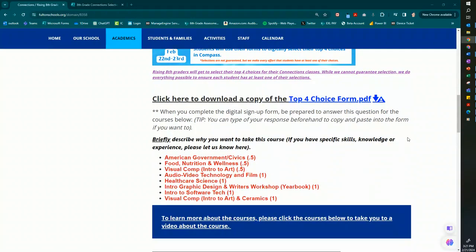question for the following courses. So the question is, briefly describe why you want to take this course. If you have specific skills, knowledge, or experience, please let us know.